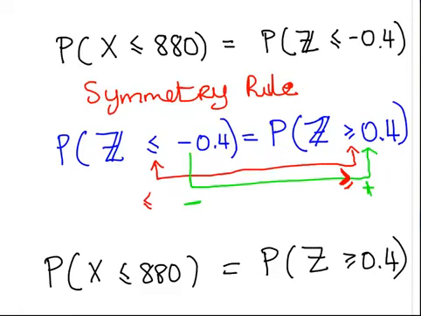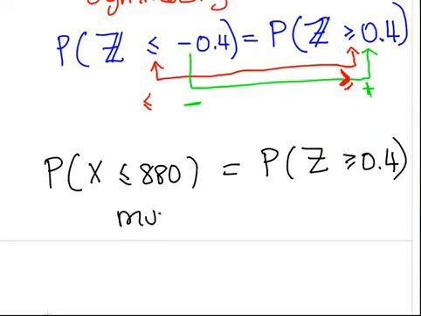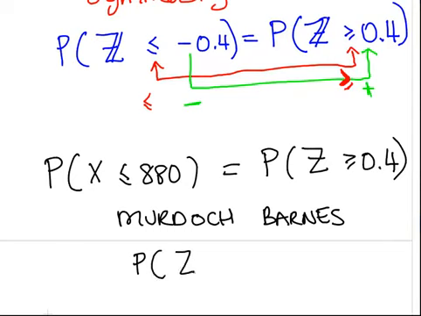Now we go to the Murdoch-Barnes tables, and just like in the previous question, we look up the probability of z. We usually write it to 2 decimal places, 0.40.